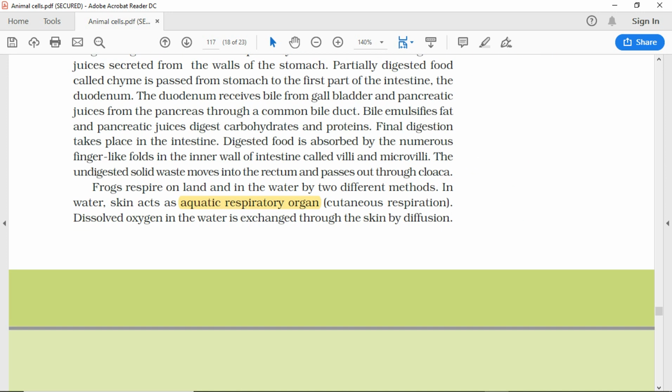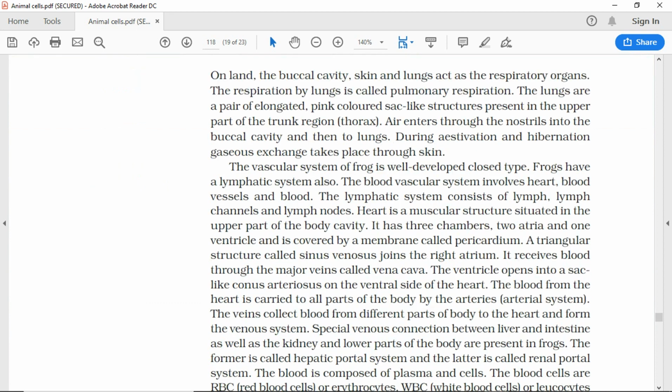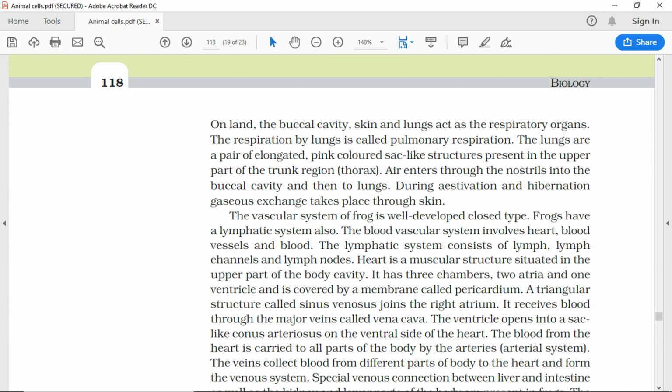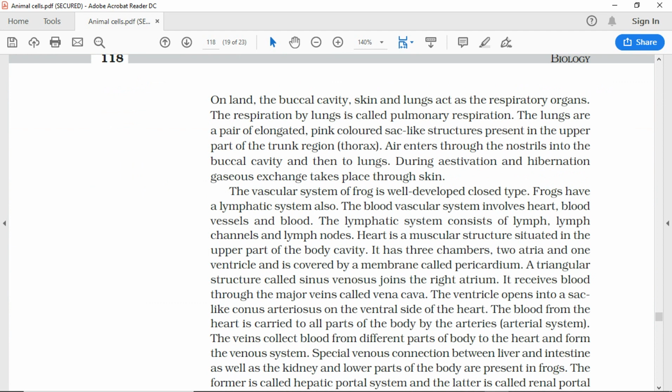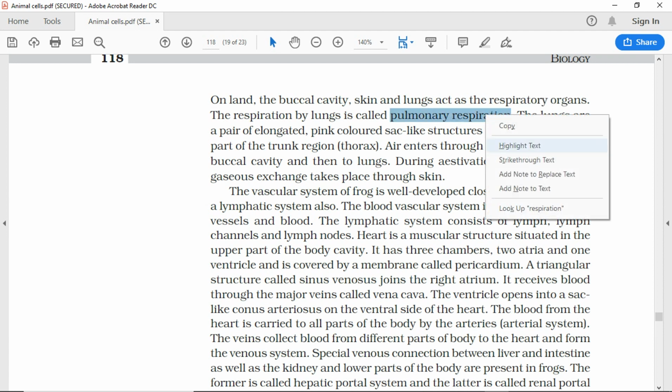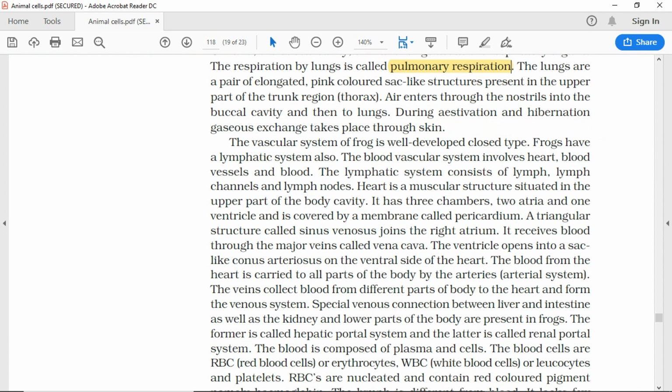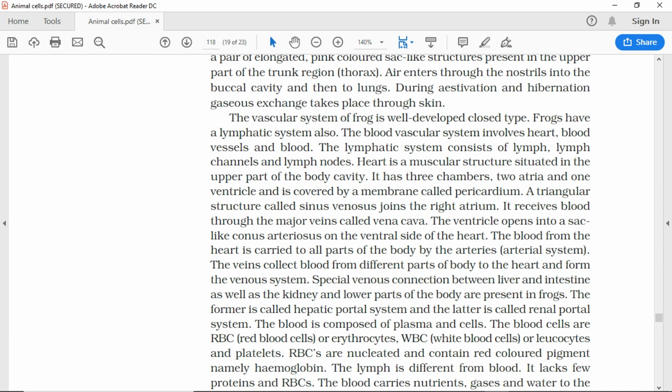118 Biology. On land, the buccal cavity, skin, and lungs act as the respiratory organs. The respiration by lungs is called pulmonary respiration. The lungs are a pair of elongated, pink-colored sac-like structures present in the upper part of the trunk region, thorax. Air enters through the nostrils into the buccal cavity and then to lungs.